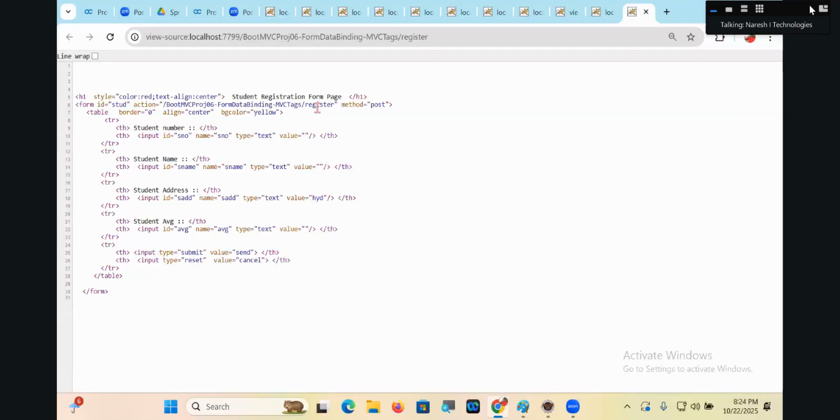This is applicable even in traditional HTML also. If you take a form page, or a hyperlink without href, without the action attribute, then what happens? The form will be submitted. The form will be submitting the request to what? That handler method. The form page will be submitting the request to the URL using which that page is launched. The hyperlink will submit the request to that request URL using which that page is launched.